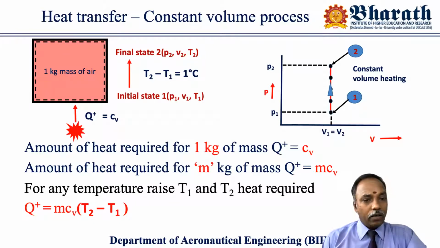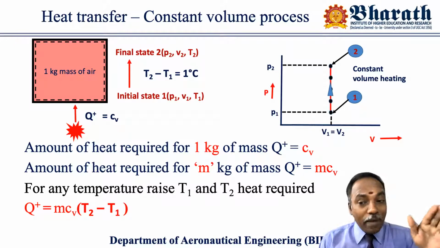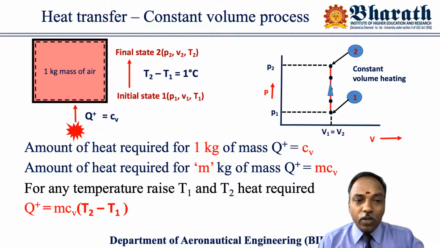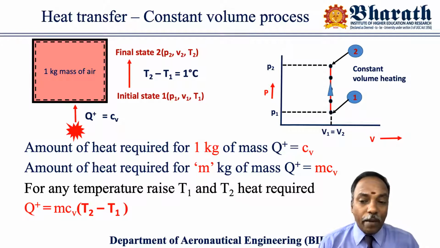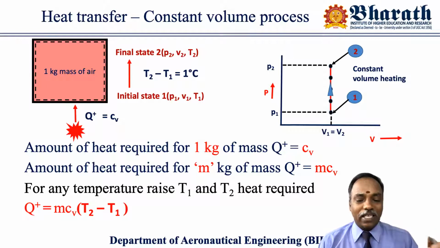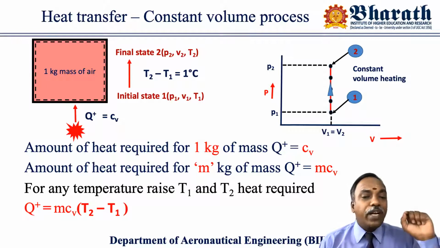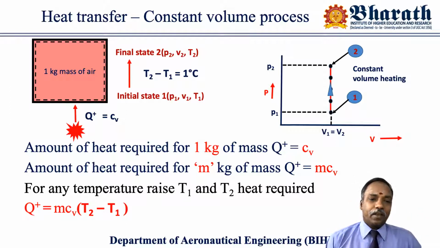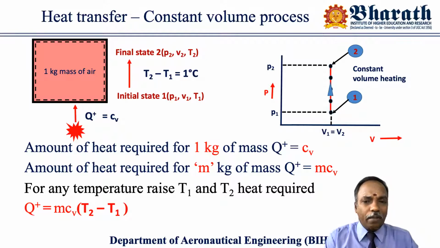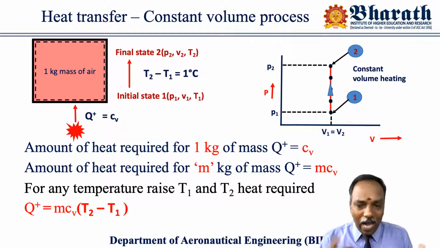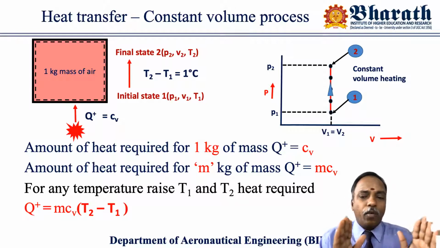But it won't happen automatically. Maybe sometimes if the system is at a higher temperature, a decrease of temperature may happen automatically, for example if the vessel is a perfect thermal conductor. But heat will never flow from the low temperature side to the high temperature side. If you want to increase the temperature, you need to add heat energy. That's why at the bottom of the vessel you can see that I am adding heat energy, Q plus amount of heat energy. I don't know its quantity or its name as of now. Q plus amount of heat energy I added.